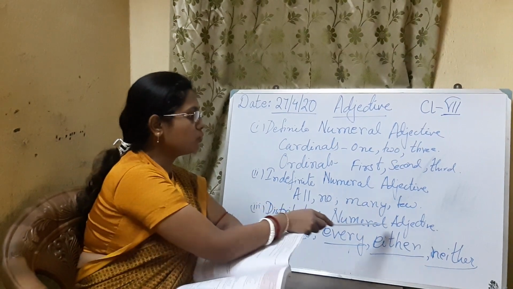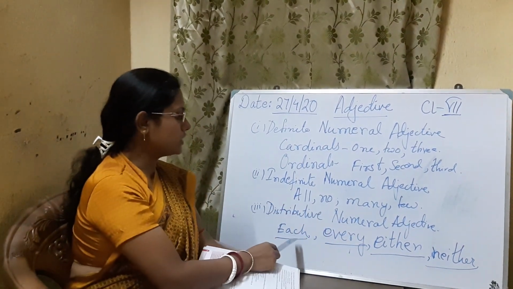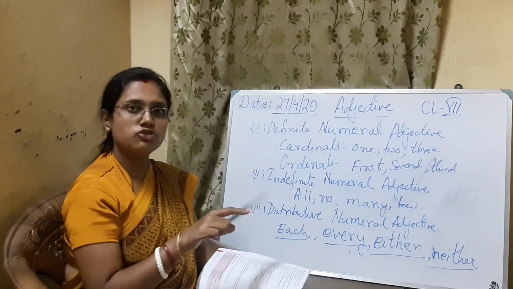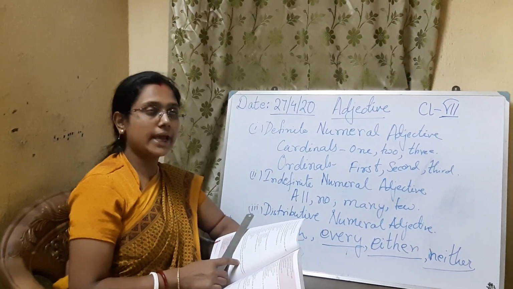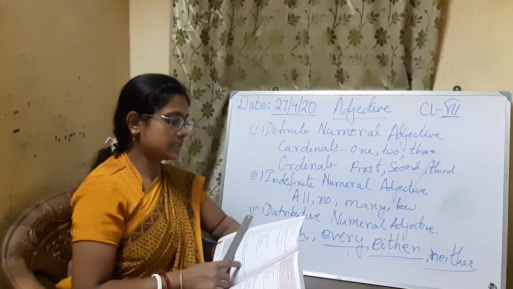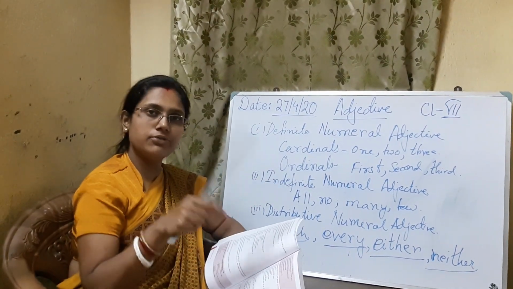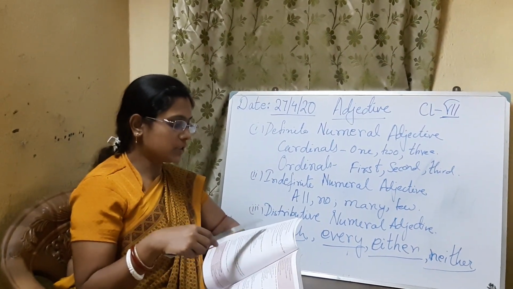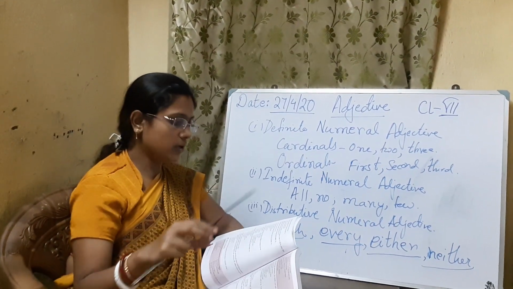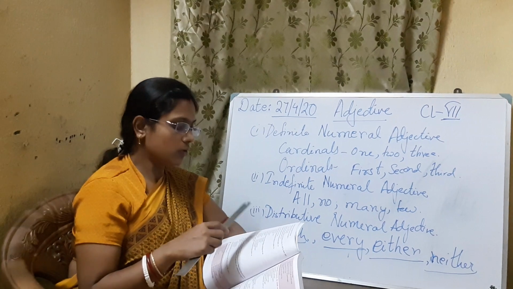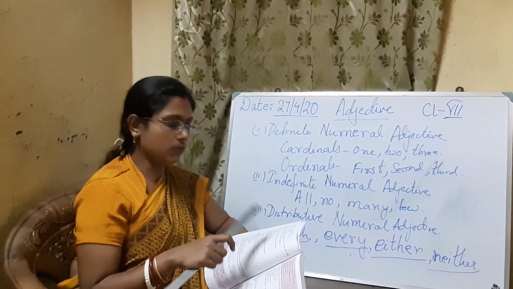Then distributive numeral adjectives are what? Like each, every, either, means it is distributing to everyone. Like the example given in your book, each boy must take his turn. So each boy means every boy, it is telling. India expects every man to do his duty. So it is distributing the work. Okay. So distributive adjectives refer to everyone.